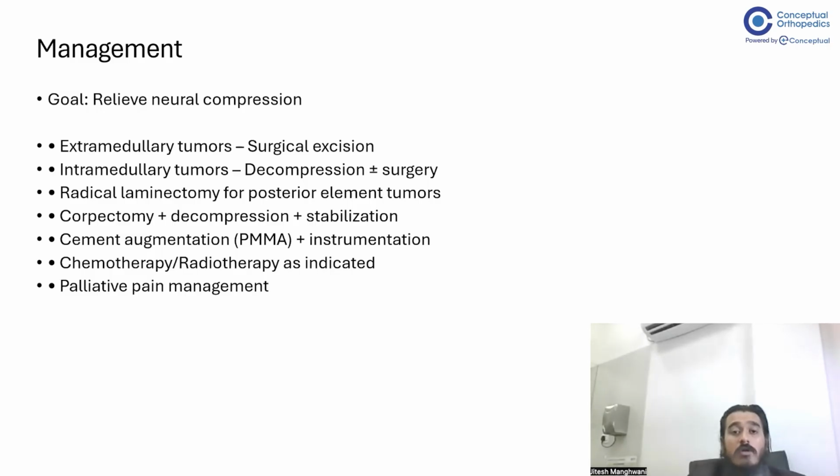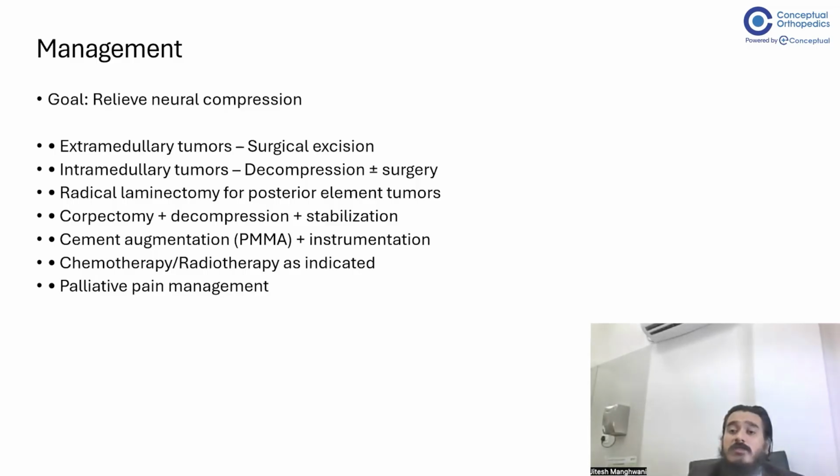What is the goal? So the goal in such cases generally is to relieve the neural compression and also separation, I would say. Separation surgery is a term that is used wherein we don't completely excise the tumor. We separate the tumor from the spinal cord so that with the radiation and chemo, we can give good results. And generally with the radiation also, we can give a targeted radiation over there. And that is possible only when there is an interface that is present in between the spinal cord and that tumor. So this is separation surgery wherein we create that interface between the two, so that with good decompression, we are able to give a targeted radiation therapy also.